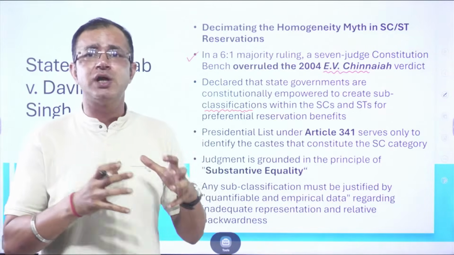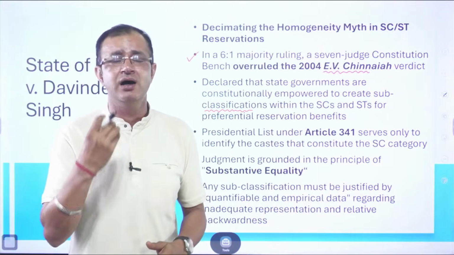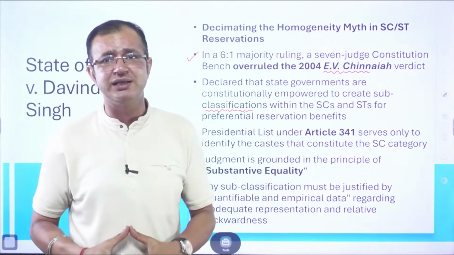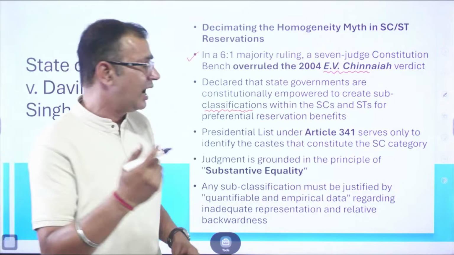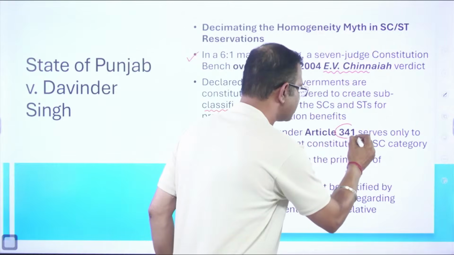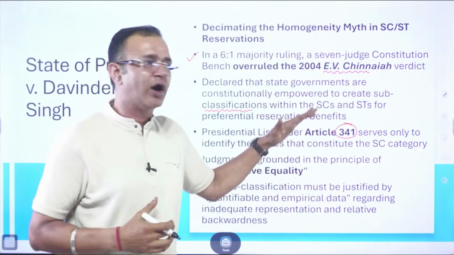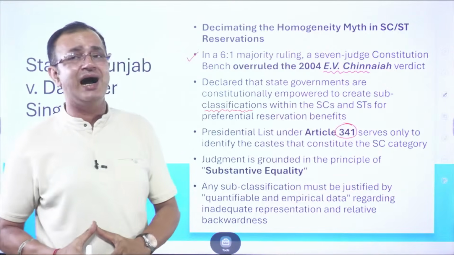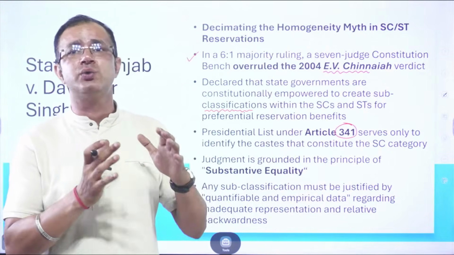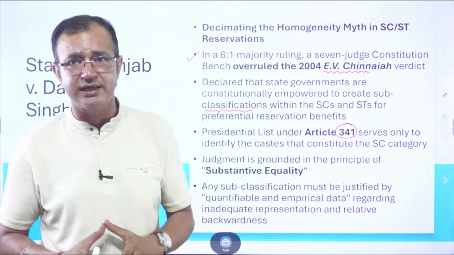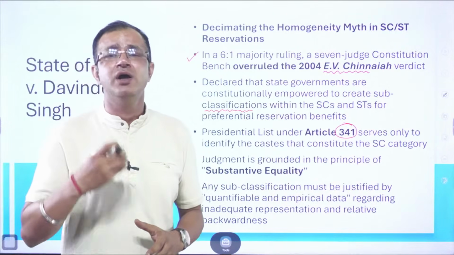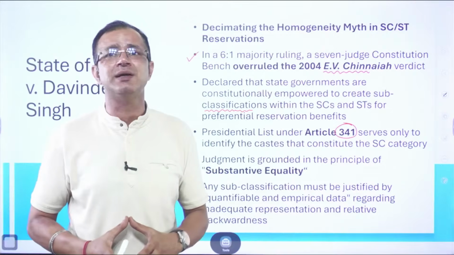When it comes to the presidential list, the president publishes the list of the scheduled caste under Article 341. The Supreme Court said that this list published by the president serves only to identify the castes that constitute the scheduled caste category. At the same time, there should be substantive equality.